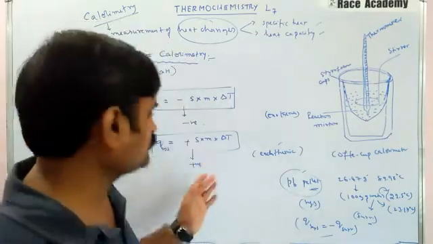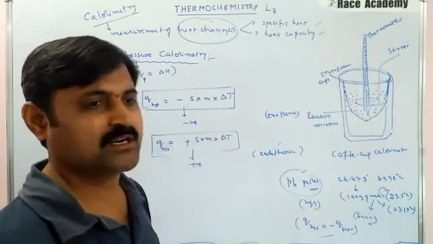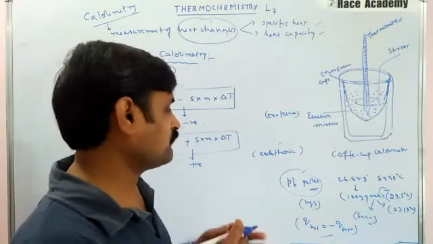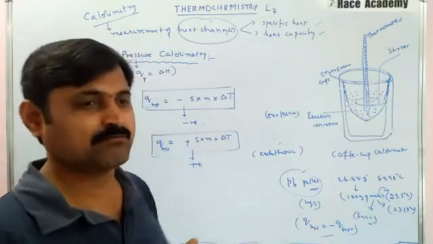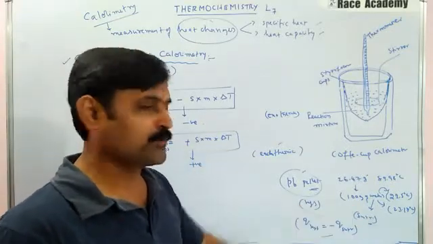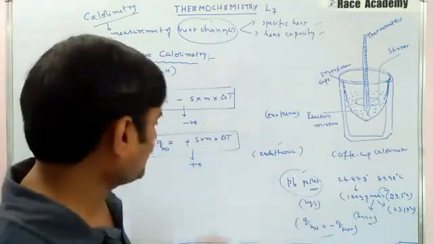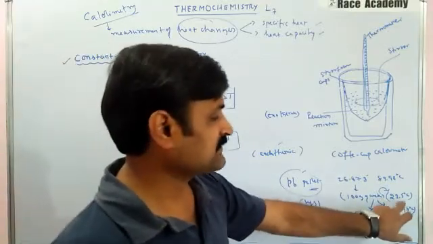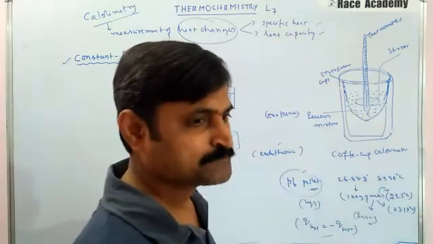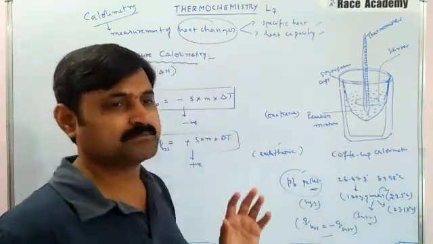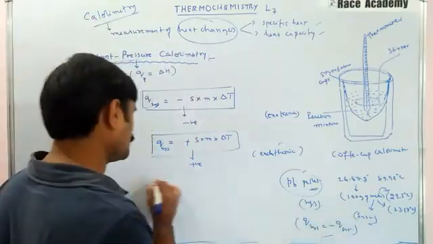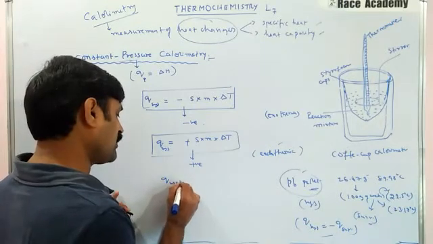Okay, we can rewrite that equation. After that, we will use this equation S into M into delta T, and we will substitute the values. Specific heat of water 4.184 we will write, and mass of water given in the problem is 100 grams.